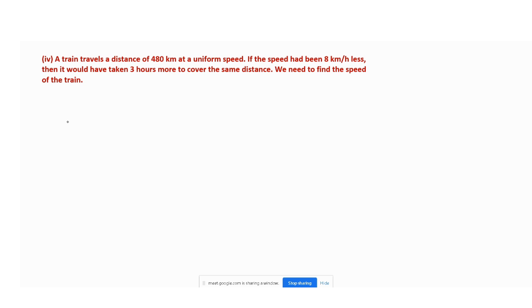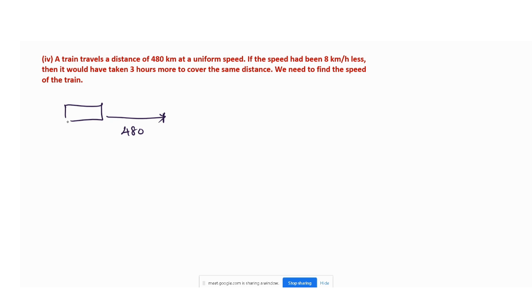No. So here you can see there is a train, it seems. There is a train. Travel a distance of 480 km at a uniform speed. A train is moving. Okay, one train I will draw. Don't think it is a train. And it is moving 480 km. It's traveling the 480 km with a uniform speed.